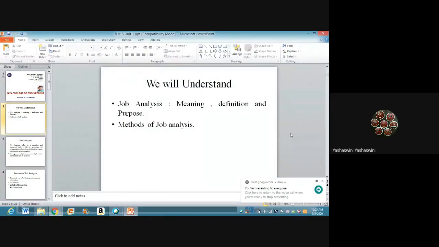Yes, sir. Job analysis means analyzing the qualifications required or the skills required in a particular candidate before the job recruitment is done. Before the recruitment process. Okay, very good. So last option I'll give you. Any other student want to express from his point of view what you understand by job analysis? Last chance. Then I'll explain.